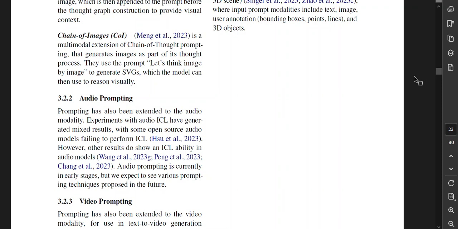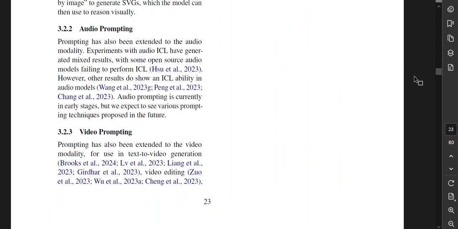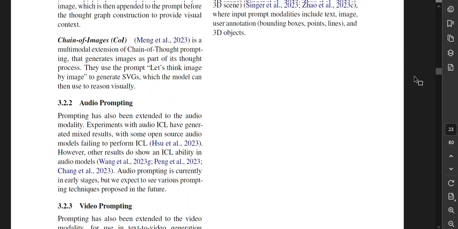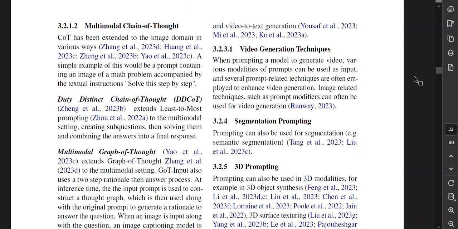All right. Audio prompting. Prompting has been extended to the audio modality. Experiments with audio in-context learning have generated mixed results, with some open source audio models failing to perform in-context learning. However, other results do show an in-context learning ability in audio models. Audio prompting is currently in early stages, but we expect to see various prompting techniques proposed in the future. Interesting. Okay. Video prompting. Prompting has been extended to the video modality for use in text-to-video generation, video editing, and video-to-text generation.